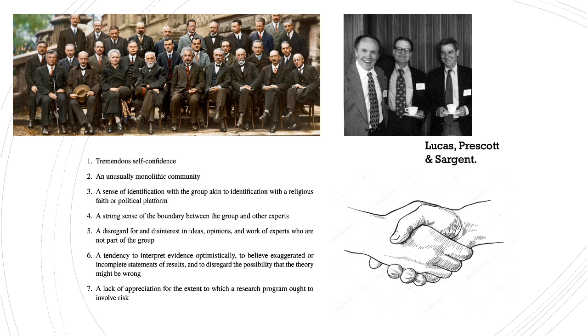Inspired by the paper named The Troubles of Physics, he makes a comparison between macroeconomists and quantum physicists, saying that they both display the same features listed on the slide. He also makes a point about the threat loyalty can make to science. By taking examples of Lucas, Prescott, and Sargent going back on their own word to back their friends up and, quote, support their friends, Romer criticizes the big players in macroeconomic theory of placing loyalty above the search for truth.